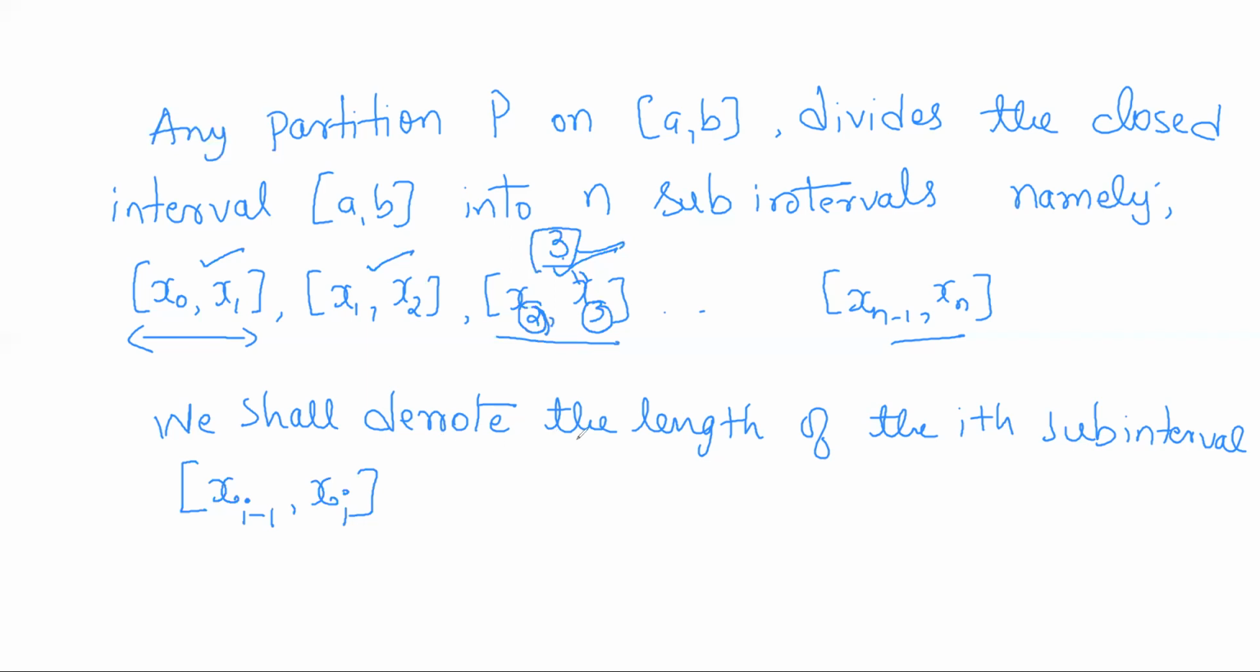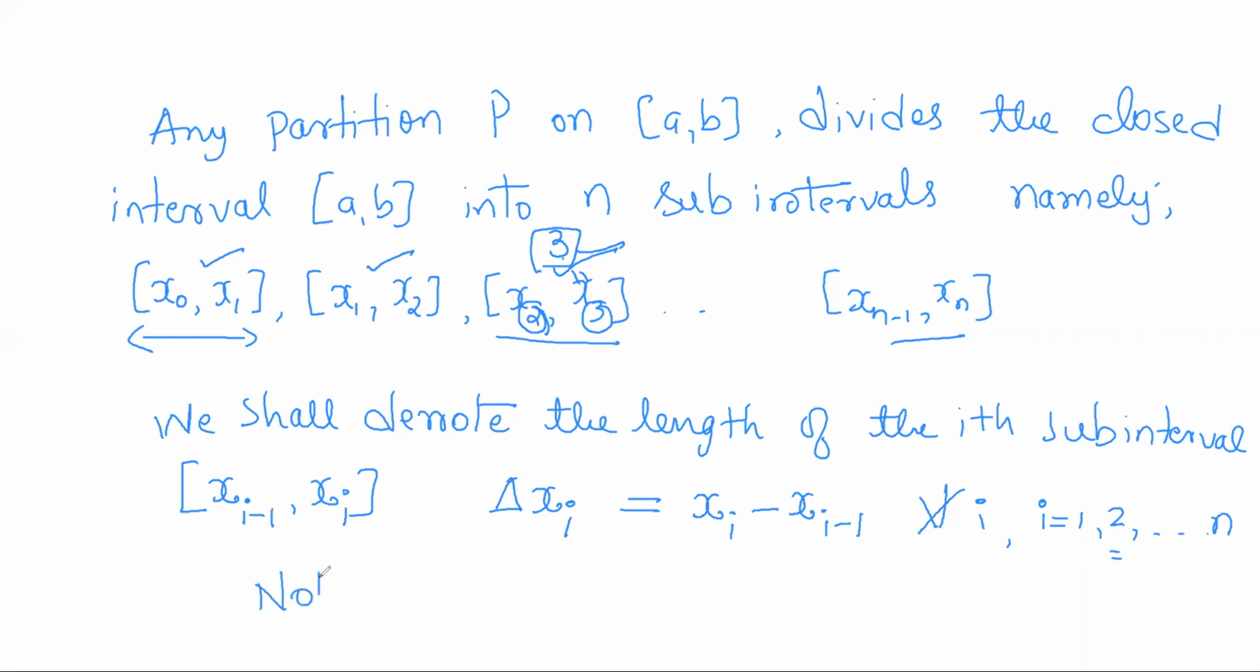So we shall denote the length of the ith subinterval. So what is the length of the ith subinterval? Actually, it is the upper limit minus lower limit. So we shall denote it by delta xi. So we shall do it for all i. So how many intervals are there? N intervals are there. We shall do it for all the n intervals. Right? So for the first interval, the length of the interval is delta x1. For the second subinterval, the length is delta x2, like this.